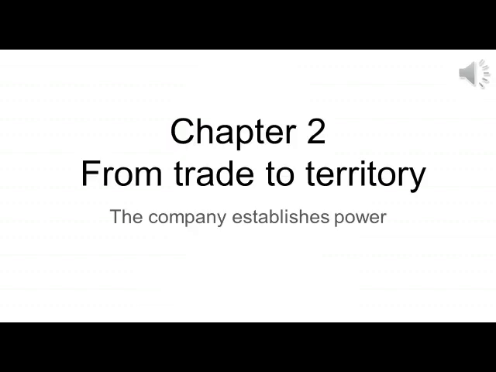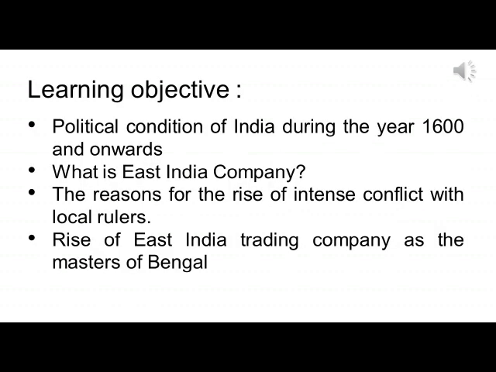Today we are going to study chapter 2, From Trade to Territory: The Company Establishes Power. Our learning objectives: the political condition of India during the year 1600 and onwards. What is the East India Company? The reasons for the rise of intense conflict with local rulers. And the last one is the rise of the East India Trading Company as the masters of Bengal.